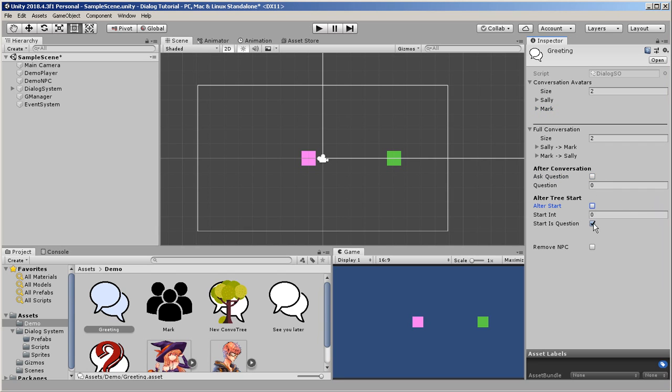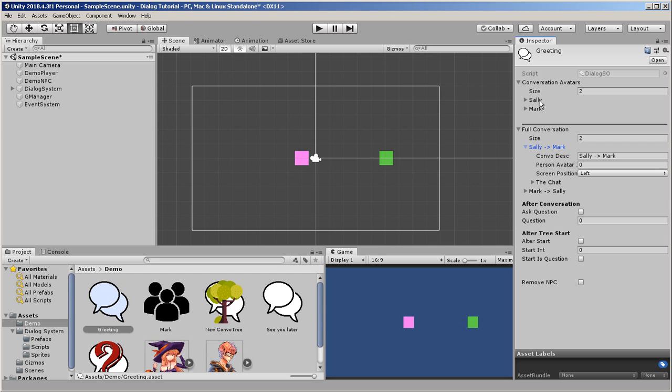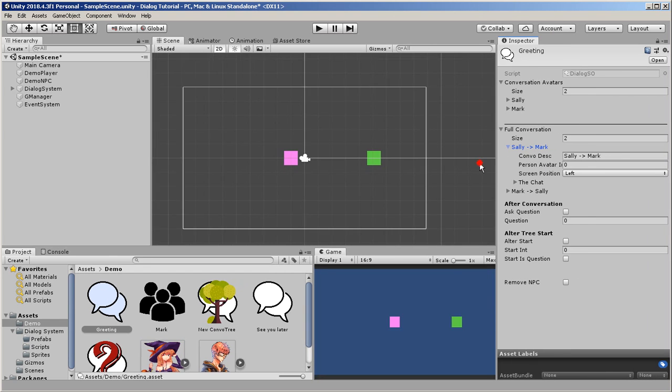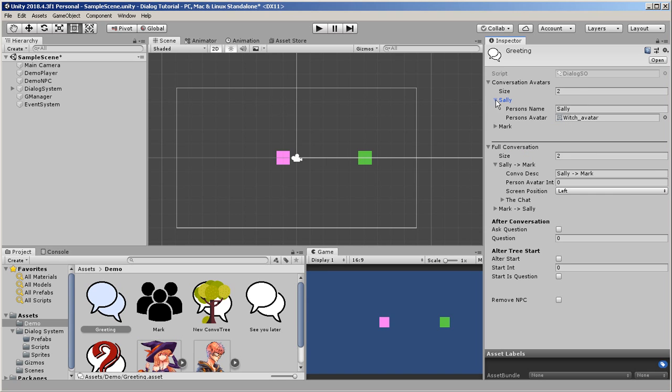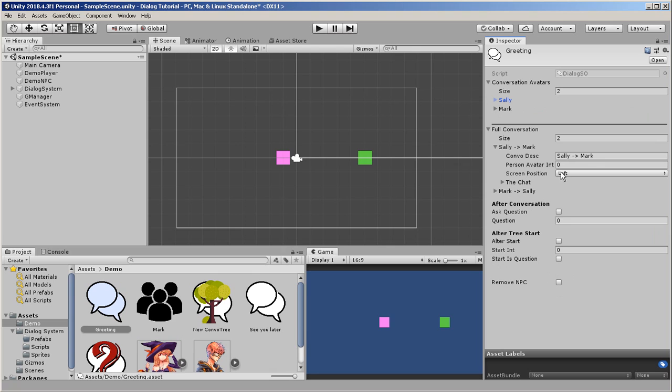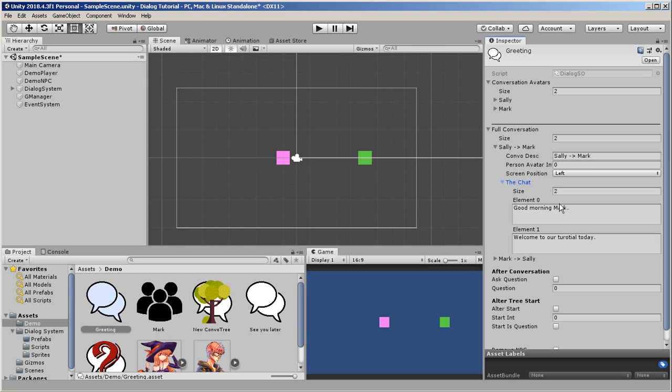Let's just reset all this stuff. So the conversation description is Sally to Mark. Who is the avatar? It's Sally. Sally's the one talking. She is index 0. So if I do this, the int, I should have said that as index, but that is 0, Sally is 0. So it will find her name and her avatar. She's positioned on screen left, and Sally says two things. She says, "Good morning, Mark. Welcome to our tutorial today."